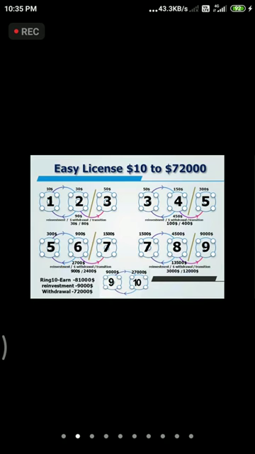And the second one is the medium. How does the medium branch work? For medium, we are going to invest $50, $150, and $300. Here, we are always going to withdraw $450. And the third license is the hard license, which is $300. The fifth ring is $300, the sixth ring is $900, and the seventh ring is $1,500. From here, the investment is $227 and the withdrawal is $900.